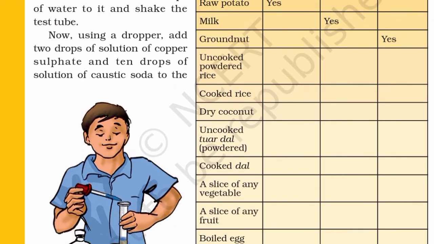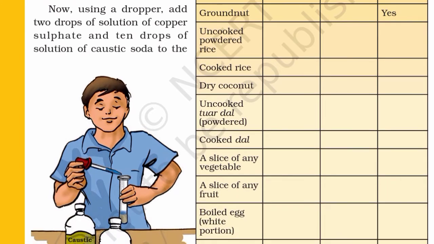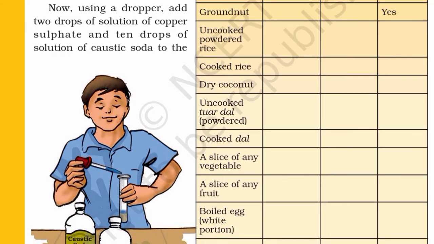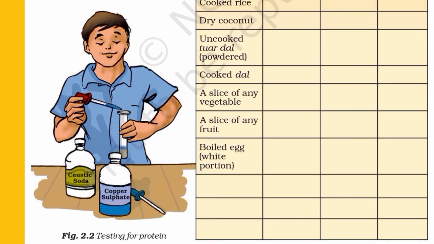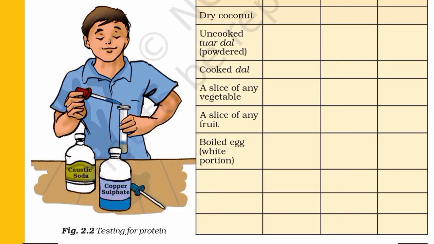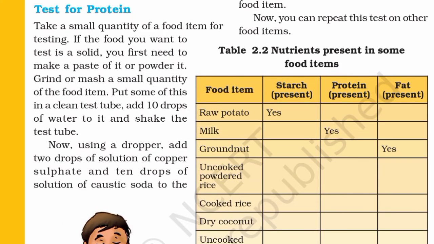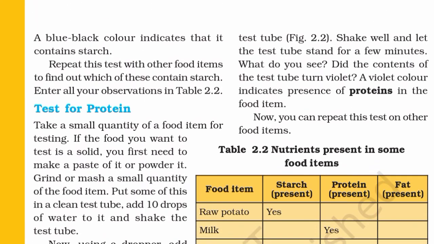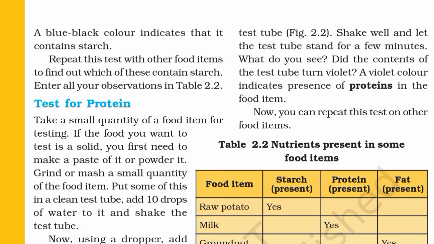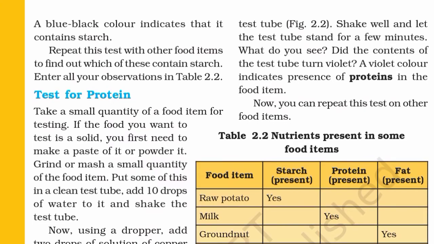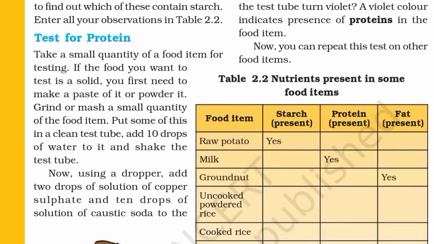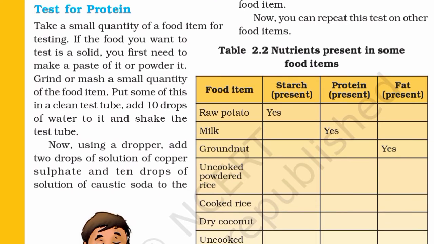Now, using a dropper, add 2 drops of solution of copper sulfate and 10 drops of solution of caustic soda to the test tube, as in Figure 2.2. Shake well and let the test tube stand for a few minutes. What do you see? Did the contents of the test tube turn violet? A violet color indicates presence of proteins in the food item. Now, you can repeat this test on other food items.